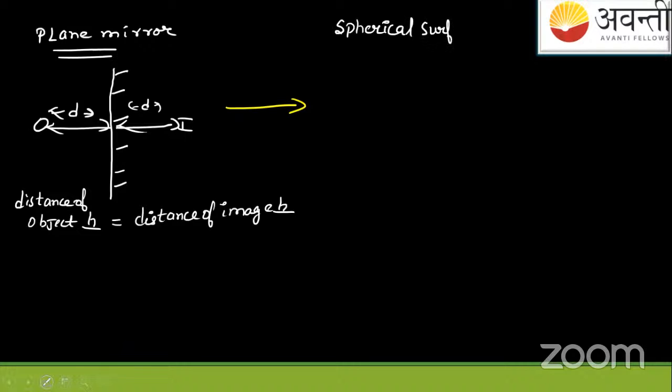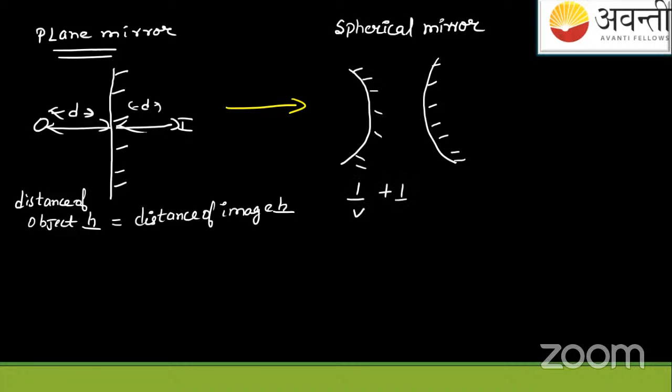Spherical mirrors, sorry. In the case of spherical mirrors, for image and object distance, the formula was 1 by v plus 1 by u equals 1 by f. This is the mirror formula, where f equals r by 2. This we have seen.